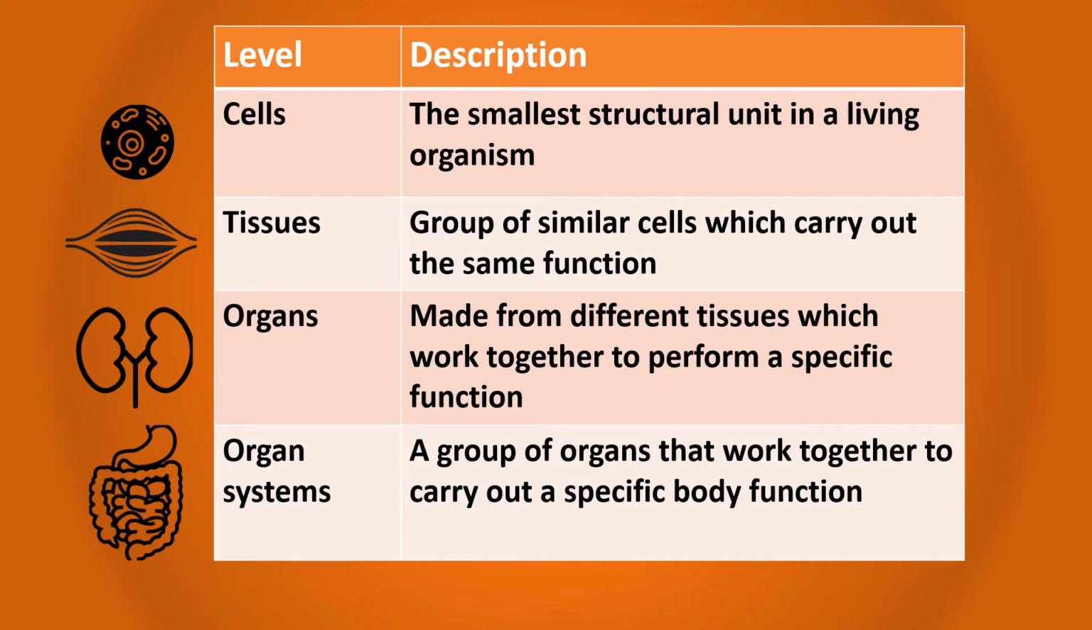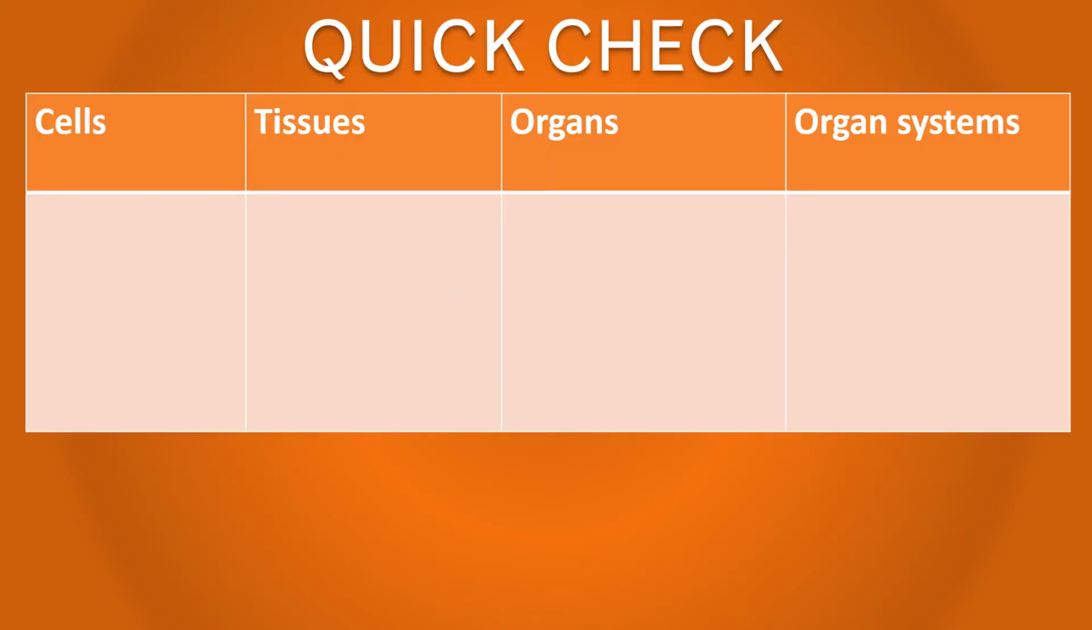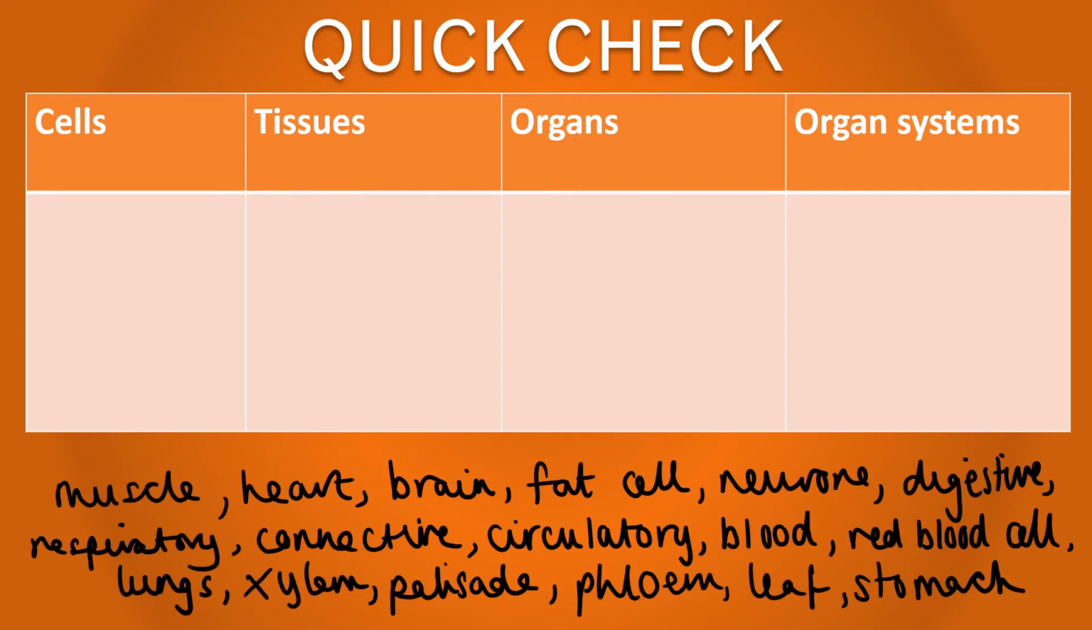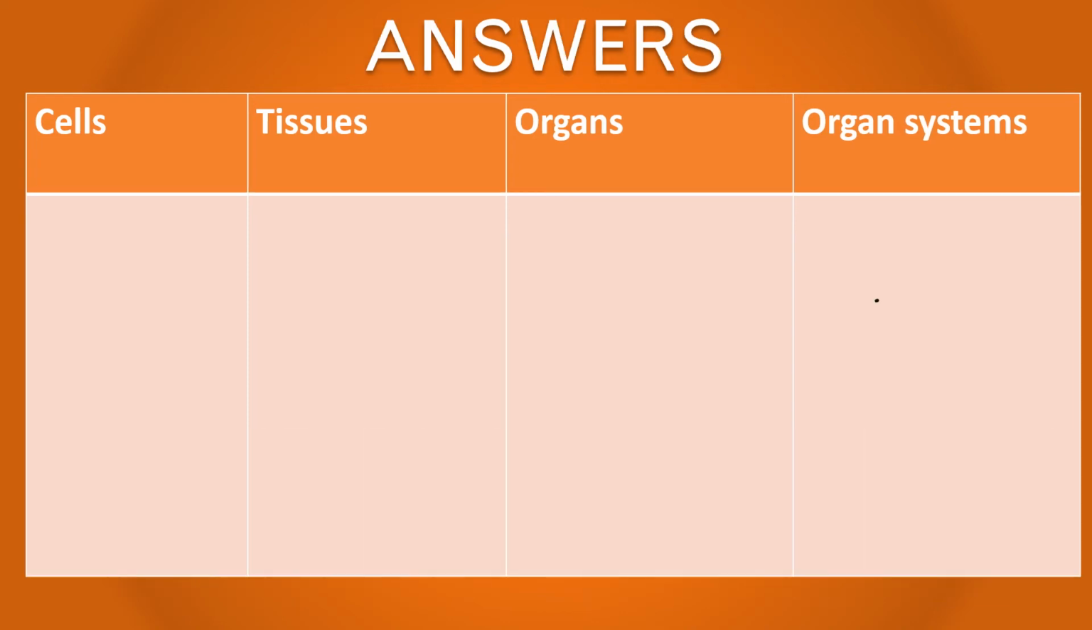We're now going to come on to looking at different examples of cells, tissues, organs and organ systems. Here we have a table of the different levels of organisation. I would like you to use the following keywords and place them in the correct category. So I suggest pausing the video here to complete this table. Okay, and now we come on to the answers.